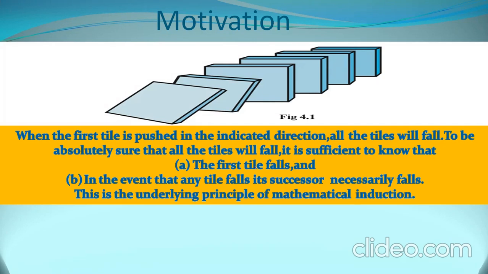That if the first tile falls, यानी कि अगर पहली टाइल गिरती है, and in the event that any tile falls, its successor necessarily falls. और इस केस में अगर एक टाइल गिरती है तो उसके बाद वाली टाइल भी गिरेगी. अगर हमें ये दोनों चीजें, ये दोनों रिजल्ट्स पता हैं, तो what we can be sure about is that all tiles will fall. That is, we can generalize the result considering these two cases. So this is the underlying principle of mathematical induction by which we can generalize a statement using the two cases.